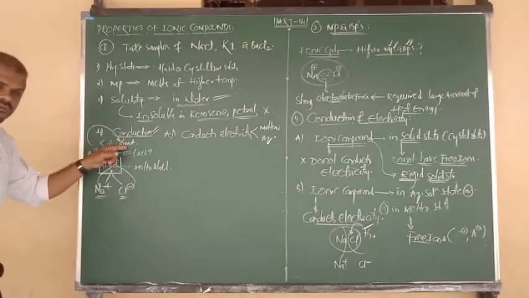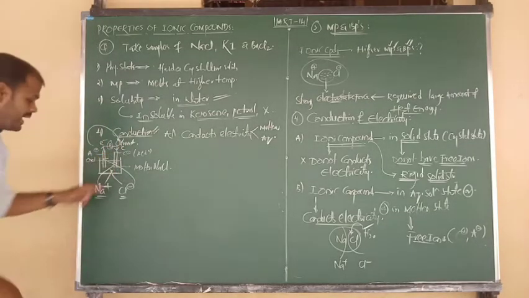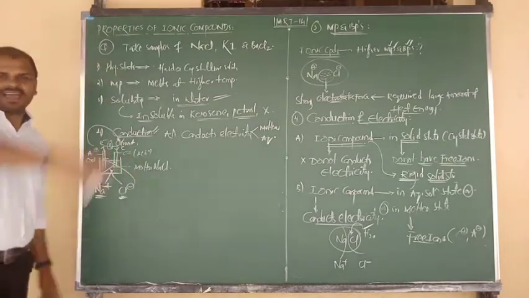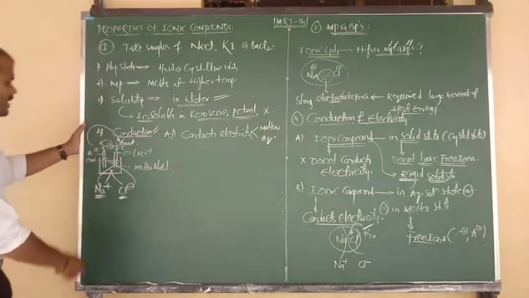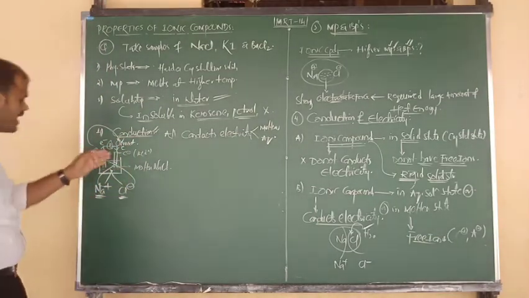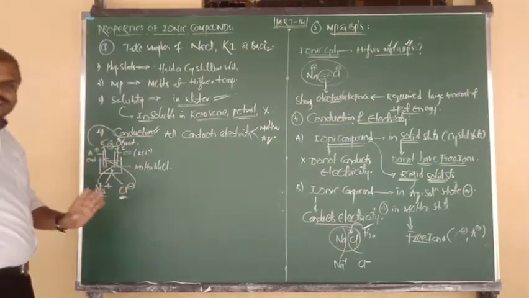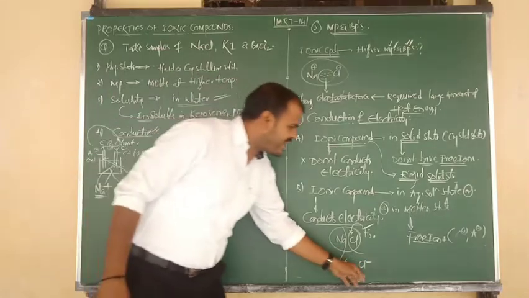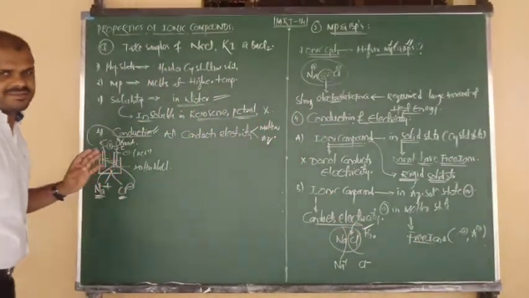So here conduction of electricity, or flow of electrons, or flow of current, is due only to free cations and free anions. Such free cations and anions undergo oxidation and reduction and are responsible for the flow of electrons. So such free ions are responsible for conduction of electricity. Understood, beta?